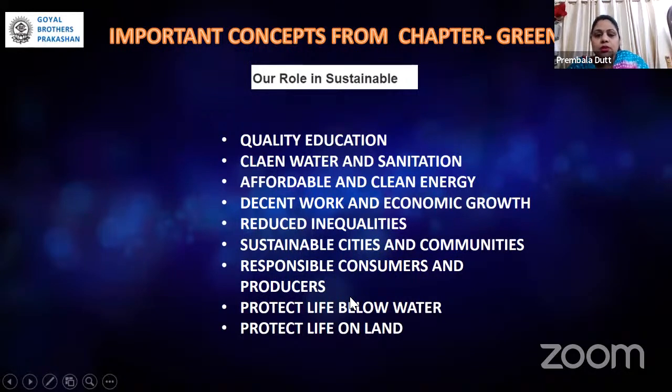The chapter is focusing on these topics. A child should understand what is our role to make it sustainable, and the meaning of each and every point included here. For 1 marker, there are certain questions which are definitely coming from these topics. So for 1 marker, this is an important topic.